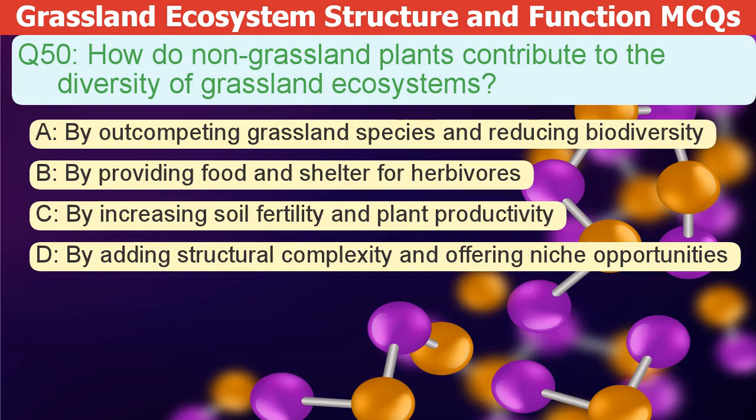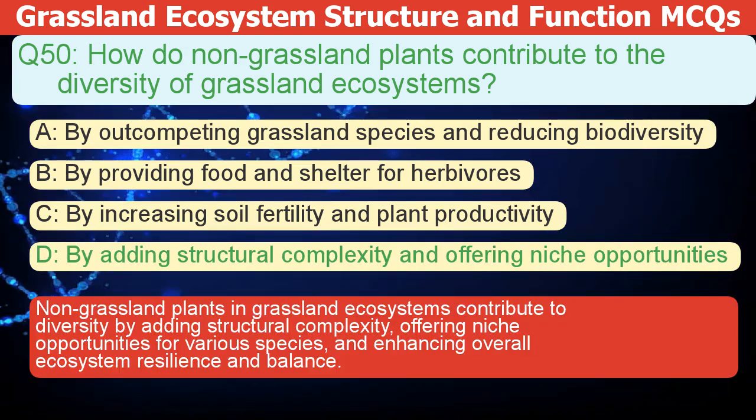How do non-grassland plants contribute to the diversity of grassland ecosystems? A. By outcompeting grassland species and reducing biodiversity. B. By providing food and shelter for herbivores. C. By increasing soil fertility and plant productivity. D. By adding structural complexity and offering niche opportunities. The correct answer is D.